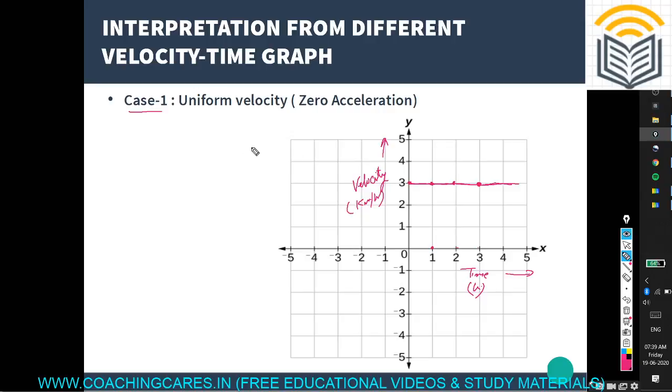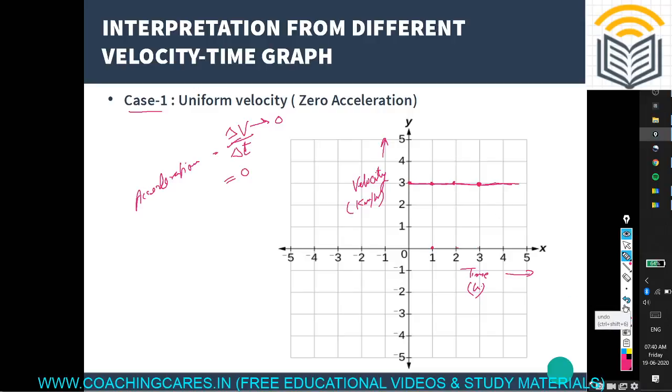Now, according to this, acceleration will be change of velocity divided by change in time. Change of velocity is 0, so acceleration will be 0. So this graph represents 0 acceleration with uniform velocity, because there is no change in the velocity after equal intervals of time. That's why this motion is uniform motion, or we can say uniform velocity.